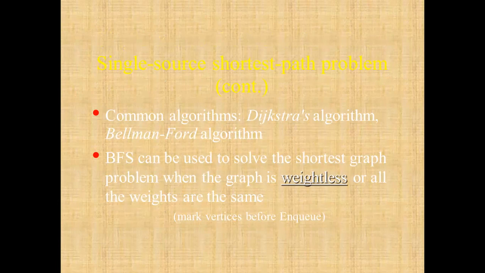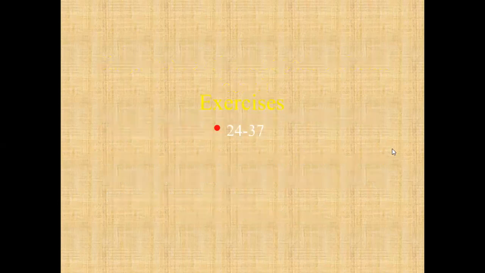BFS, all that algorithm that the chapter 5 that are based on all these terminologies. BFS can be used to solve the shortest path problem when the graph is weightless or the weights are the same. Okay, weightless यानी क्या है, किसी भी जीरो है या फिर सेम है, तो ऑब्वियसली वहां पे क्यू लगाना अच्छा होता है. Then mark vertices before the NQ, that is the Q will be useful. We will revise this again in the next PPT. Let me stop this PPT sharing and go to our next PPT.